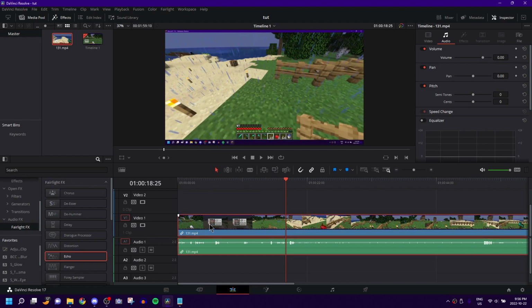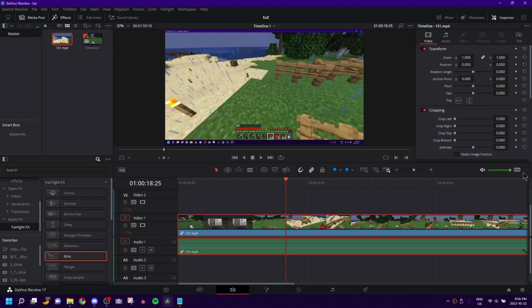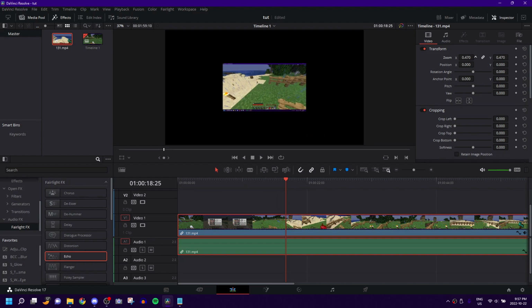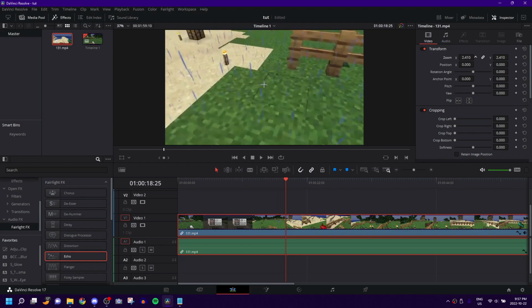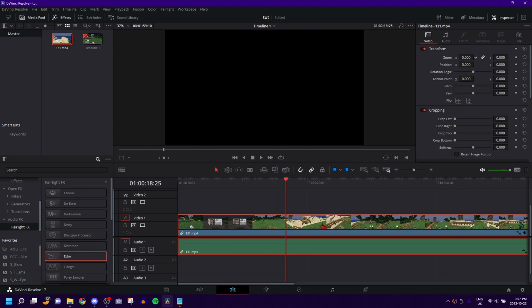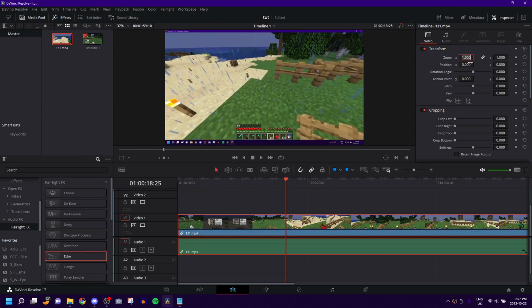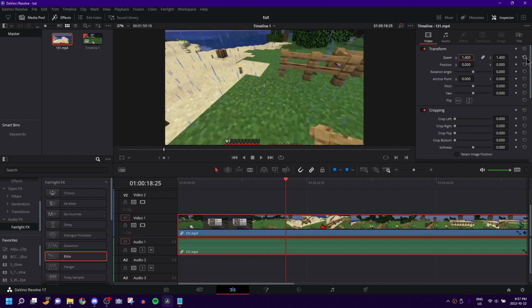And then once you have it selected, I'm going to mute this just because I don't want the audio to be playing. But once you have it selected, just click on it once. Go to the video tab. This is where all of the stuff to do with this clip is located. And you can just use the zoom. If you hold click on it and drag your mouse to the right, it zooms in. Drag it to the left, it zooms out. You can also just double click and do 1.4, and it just zooms in like that.